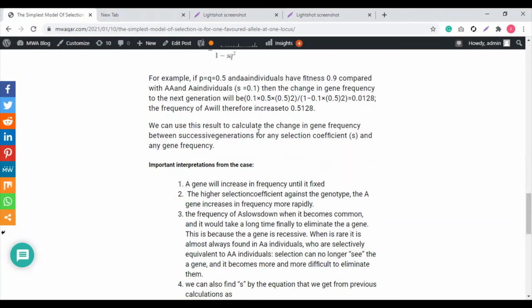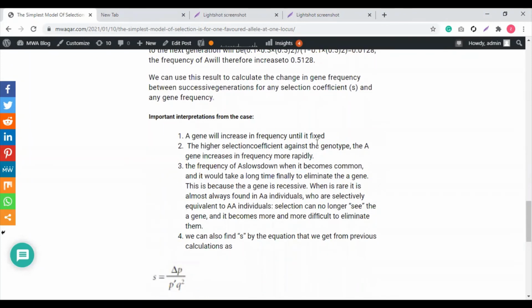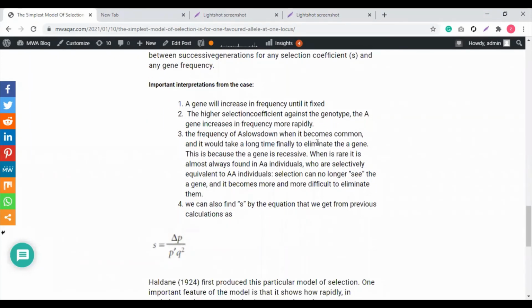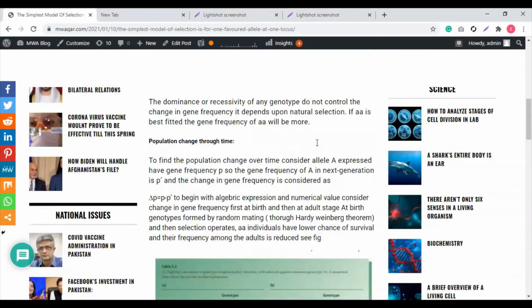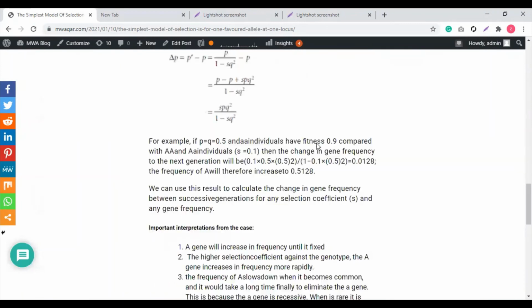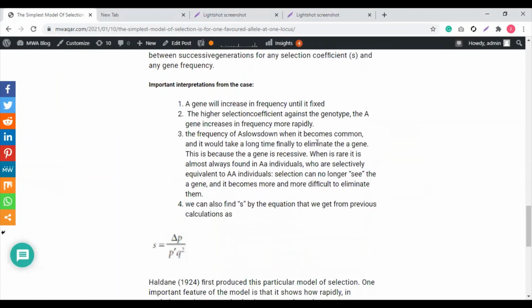We can use this result to calculate the change in the gene frequency between successive generations for any selection coefficient and any gene frequency. Now, we move to the important interpretations from the cases. What we learned from these cases, what are the important interpretations? Have a look at this. Number 1, A gene will increase in frequency until it is fixed.